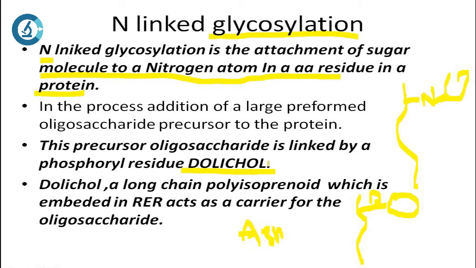Now, what is dolichol? Dolichol is a linker molecule. It is made up of a polyisoprenoid which is embedded in the rough endoplasmic reticulum as a carrier for oligosaccharide. You can either call it a carrier or a linker. So this is what N-linked glycosylation means. You can expect part B questions from N-linked glycosylation.